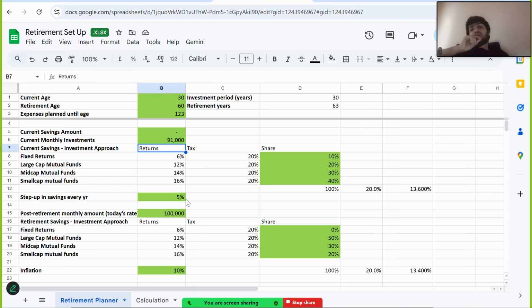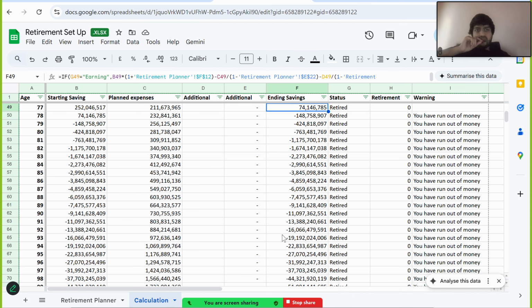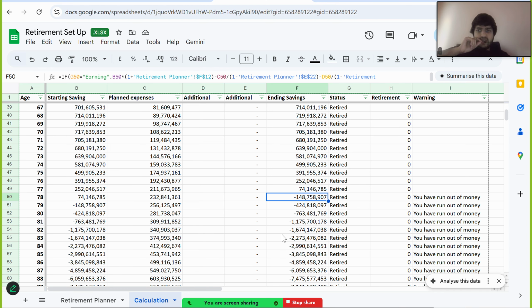That is what you have to withdraw from your investments every month to meet your expenses. Now, suppose I change this post-retirement monthly amount to about 200,000 per month. The calculation goes very fast and you will run out of money by the age of 78 itself.